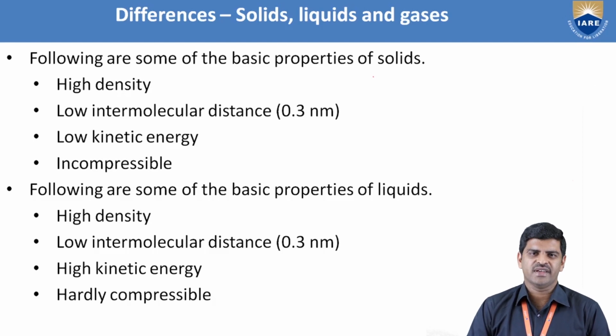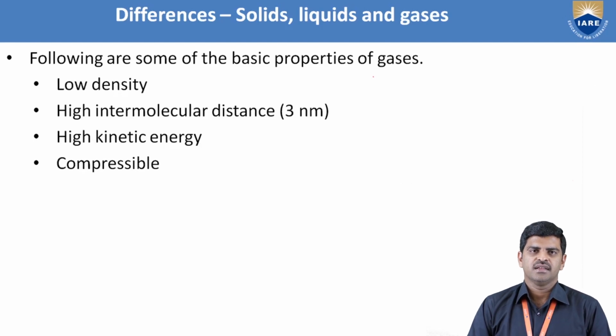Next, coming to liquids, the intermolecular distances between the particles in liquids can be similar to solids, that is, at a distance of 0.3 nanometers. But another difference is that liquids have high kinetic energy and are hardly compressible.